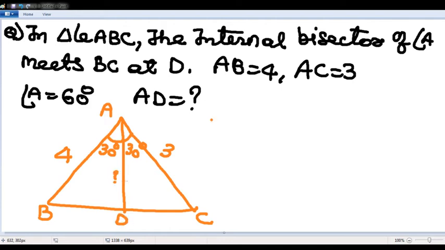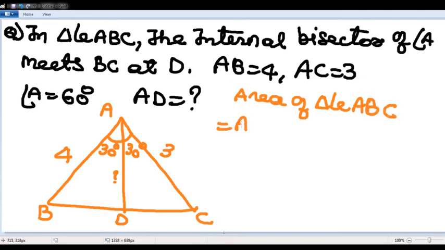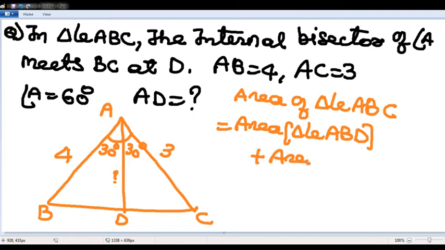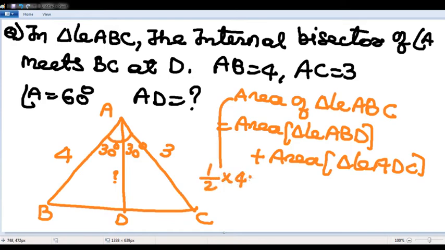The area of triangle ABC is the area of triangle ABD plus the area of triangle ADC. Area is half into product of the sides into sine of the angle.